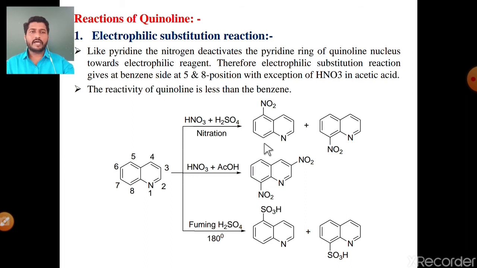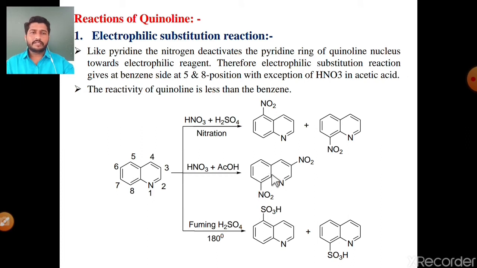The first is 5-nitroquinoline and the second is 8-nitroquinoline. Out of these two products, 5-nitroquinoline is the major product and 8-nitroquinoline is the minor product. The second is an exceptional reaction. Basically, electrophilic substitution of quinoline takes place at the 5 and 8 positions, but there is one exception. When quinoline reacts with concentrated nitric acid and acetic acid, it gives the product with substitution at the 3rd position as well as the 8th position.